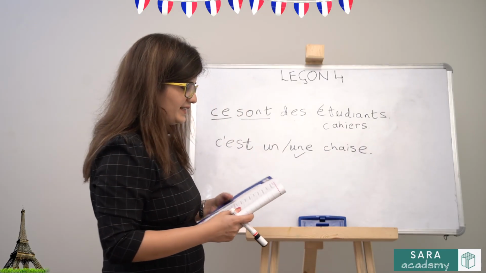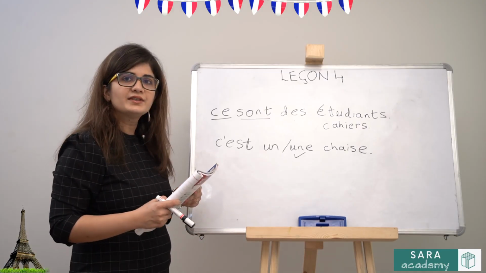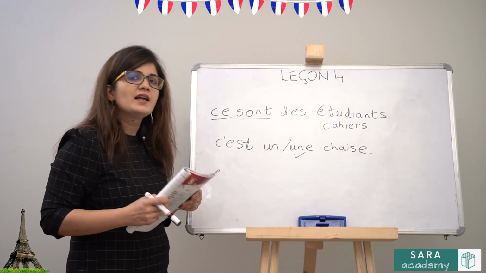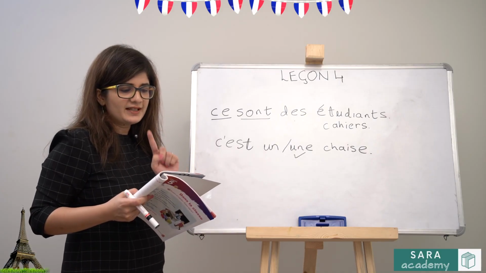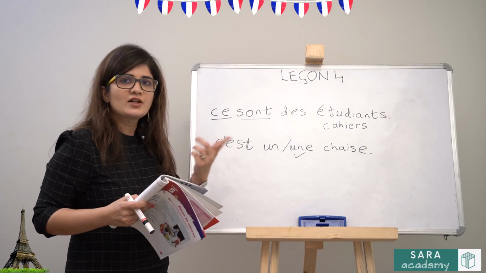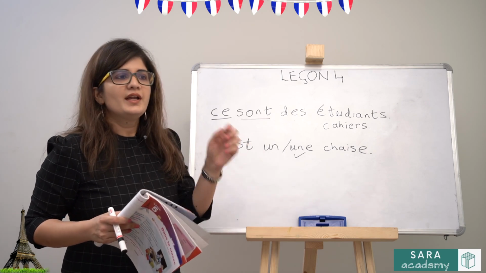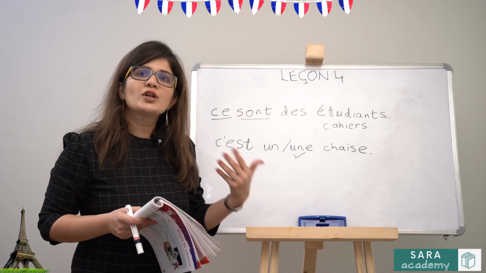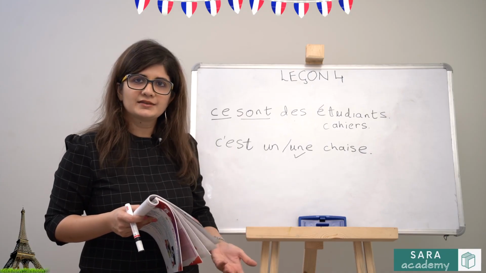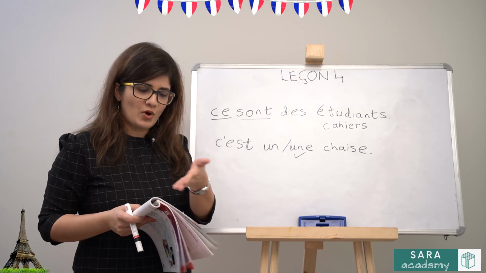Now on page 56, they have asked you to write the question. They have given you the answers and you have to formulate the question. So say, the first example is c'est un garçon. A garçon is a boy. So this is a boy. If in this statement you are talking about a person, so your question will be qui est? Who is this? This is a boy.